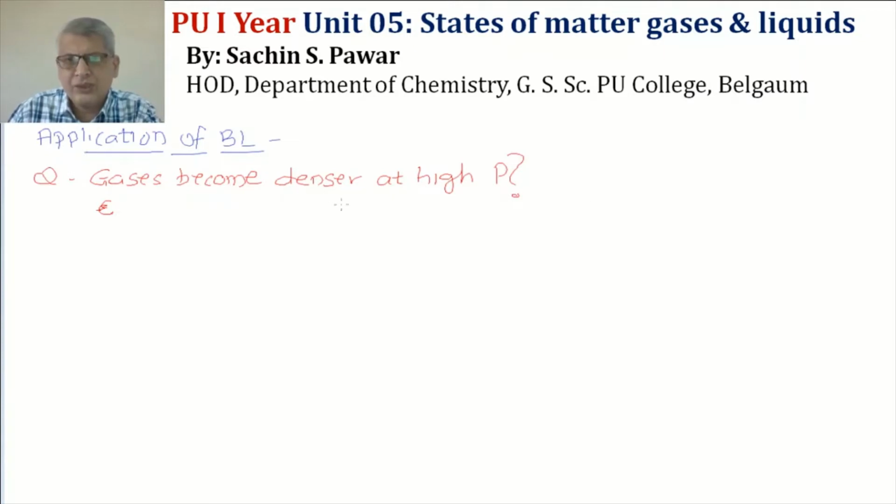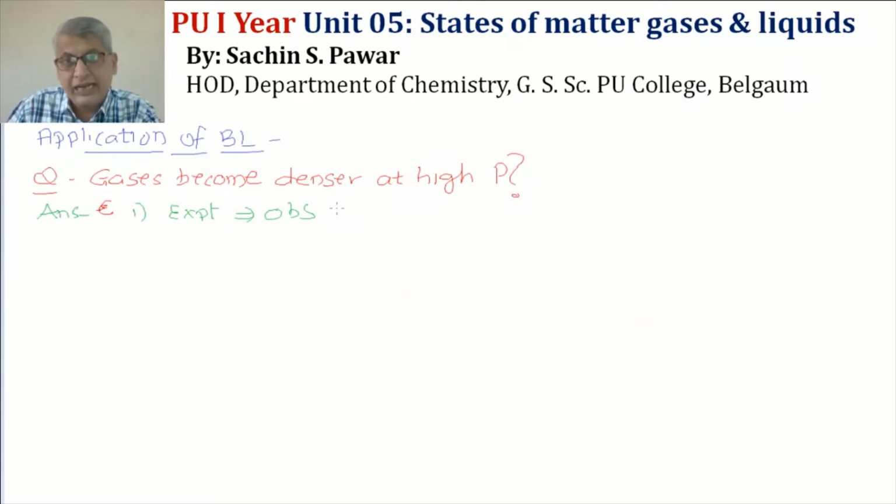Now you have also come across this question in your 10th standard and you have answered it. Let us say this question I post to a scientist. Then when he wants to answer this question, he will have two methods. Method 1 is, he will perform the experiment, show you the experimental observation, and say yes, gases become denser at high pressure.